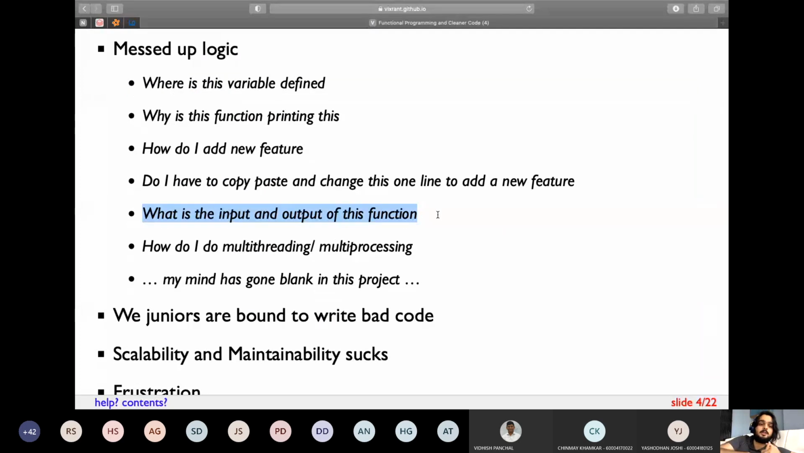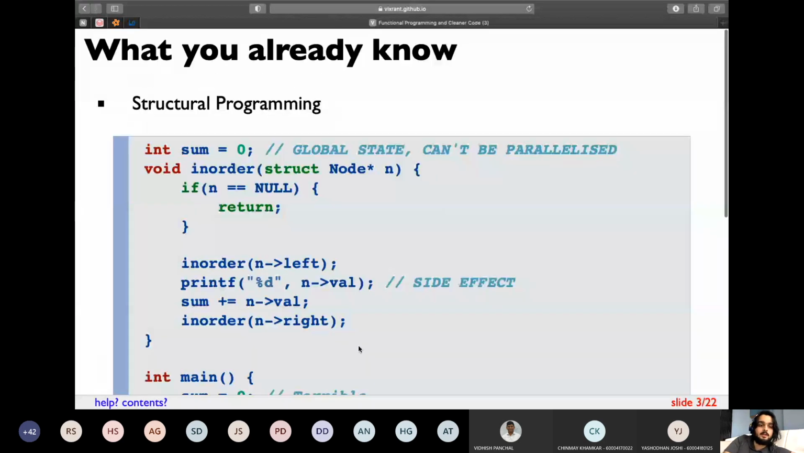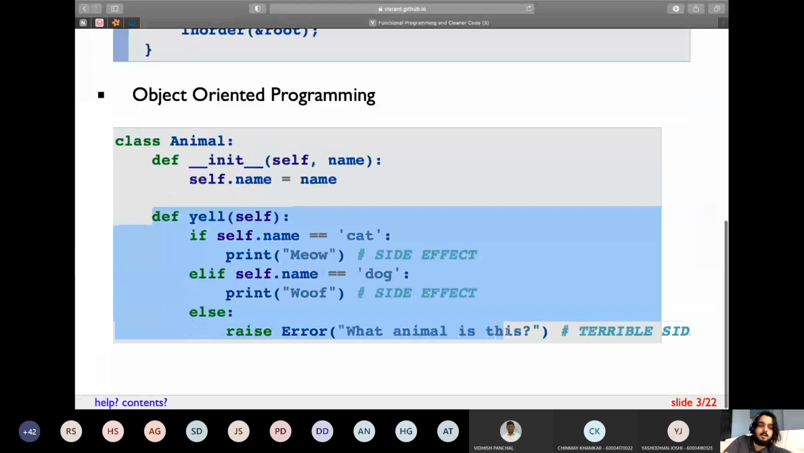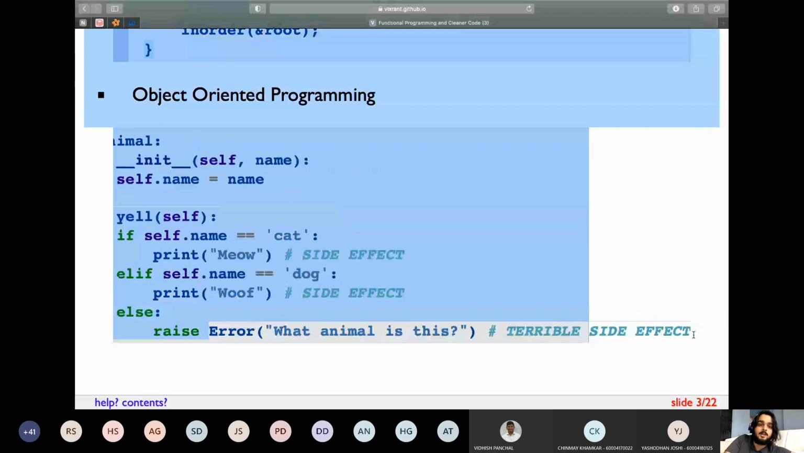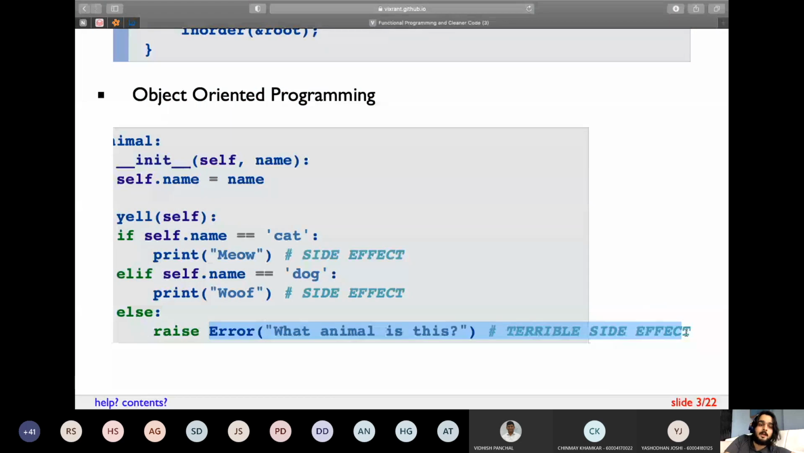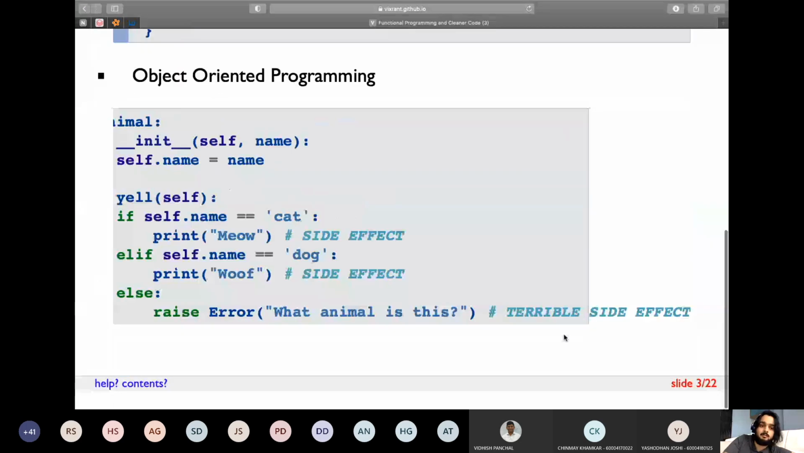If you have worked with Python or JavaScript, there are no type definitions. So for example, in this function, define yell, I'm assuming that a variable is set called the animal's name. If the variable is not set, then it is throwing an error. This is very complicated. Why do you want the variable to be set? The function's definition is not telling me that. I can just call this function as .yell.